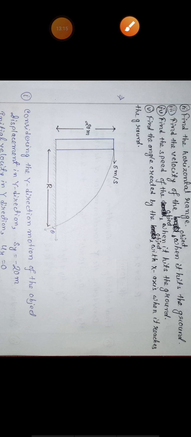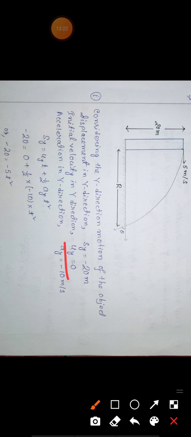So initial velocity in y direction is how much? 0, because this 5 meter per second is the initial velocity in x direction, but initial velocity in y direction is 0. Acceleration in y direction is how much? Minus g. First remember the sign convention when the object is falling under gravity, otherwise you will get confused.